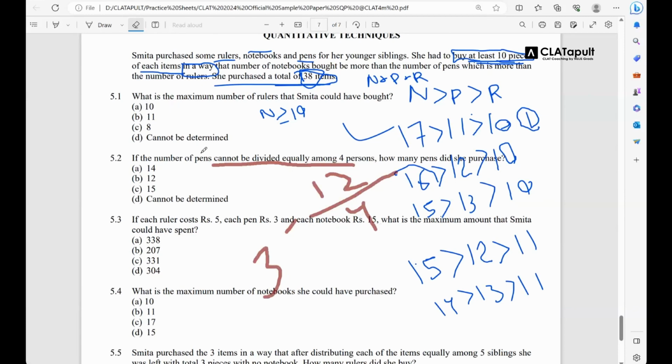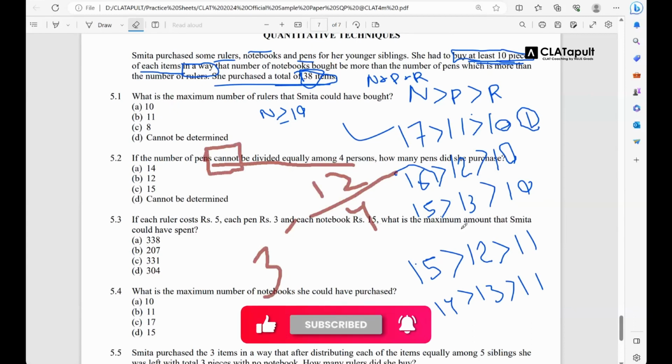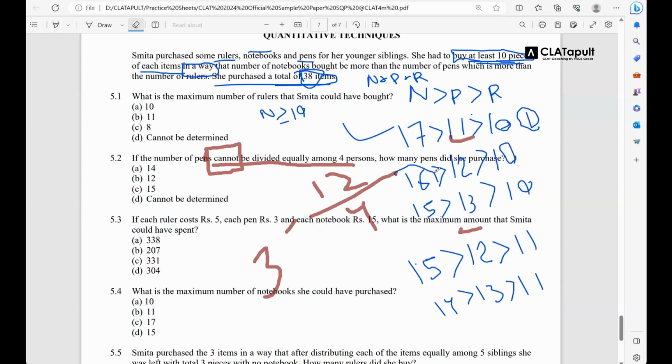So what does the question ask? Cannot be divided. So you have 11 and 13, and those are not in the option, so you will answer D. So this itself is a wrong question, because it says cannot be determined. Now you can easily determine the cases 11 and 13. So the answer should be none of the above. If none of the above is given, that should be the correct answer. It should not be cannot be determined, because you can determine these possibilities. We just did, right?